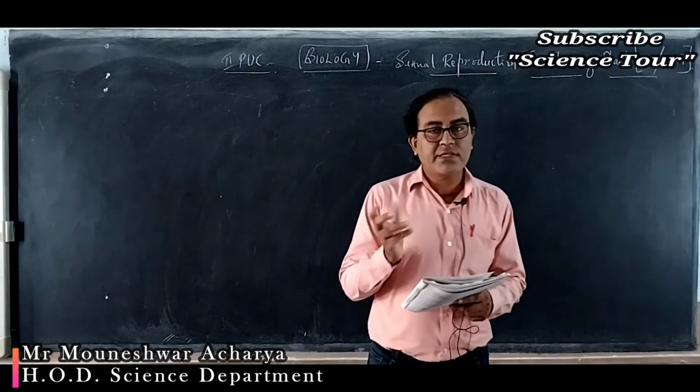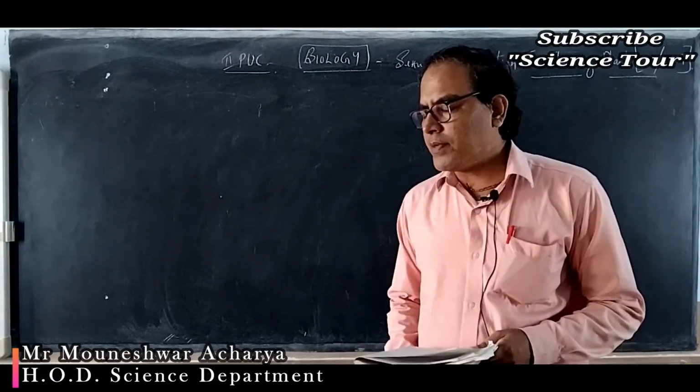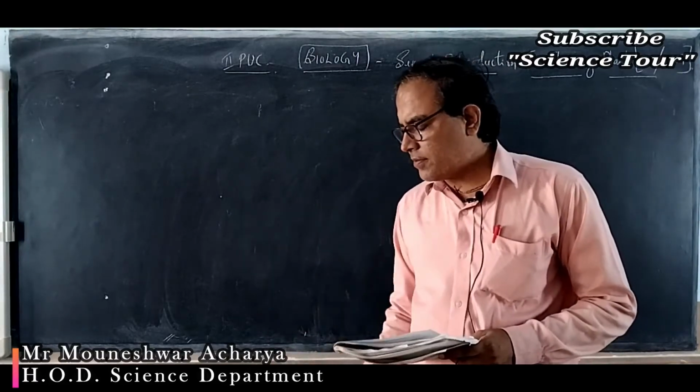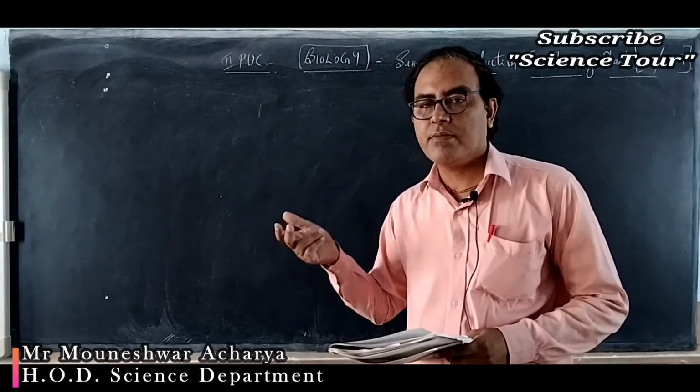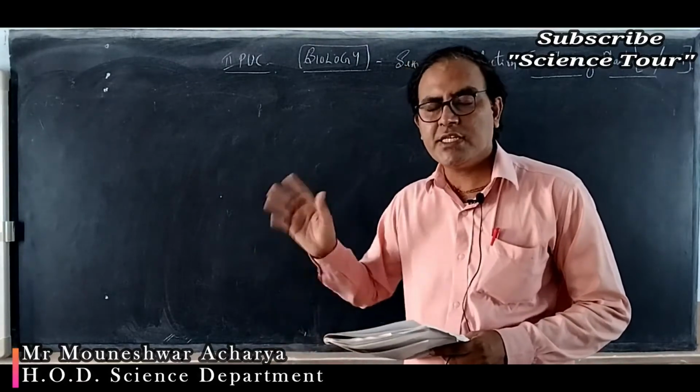Autogamy happens in bisexual flowers. So there is no confusion. Geitonogamy happens in a unisexual plant, meaning both the male and female flowers are present at different positions in the same plant.